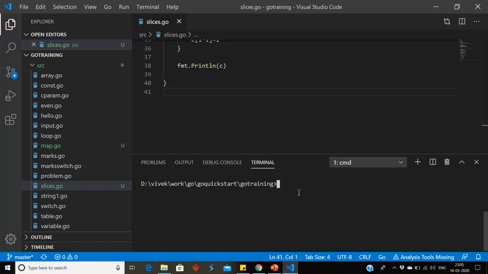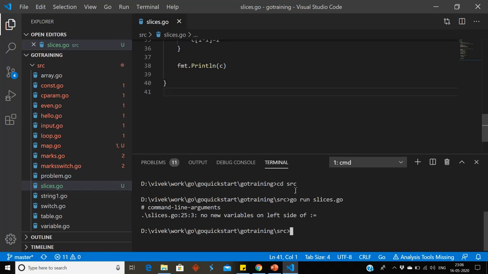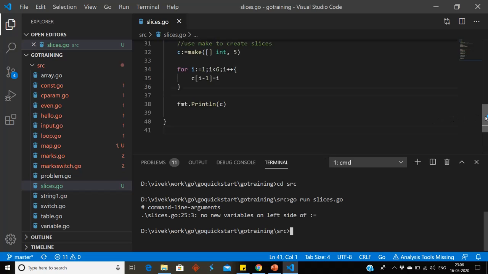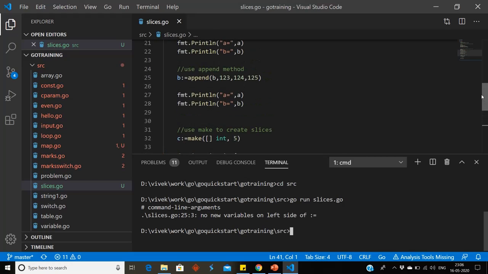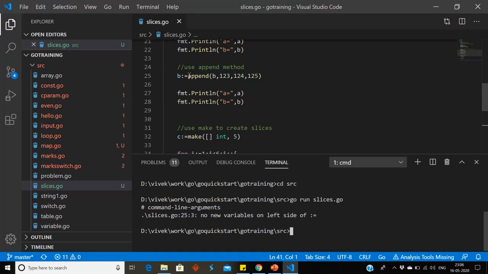We can go run slices.go. So cd src, go run slices.go. Okay, this will be not shorthand operator, it would be equal to operator.